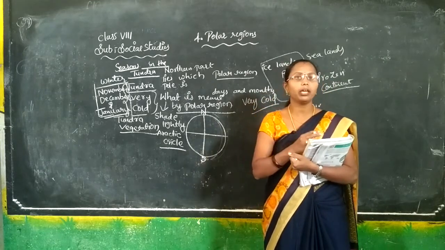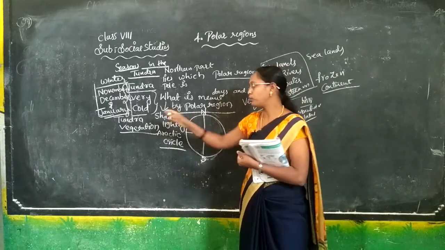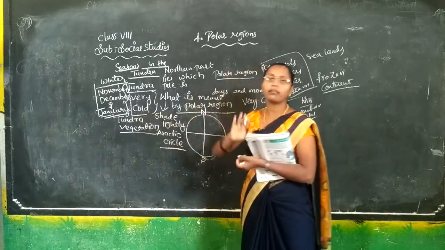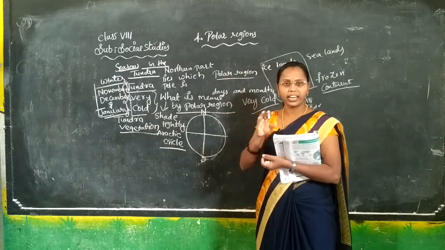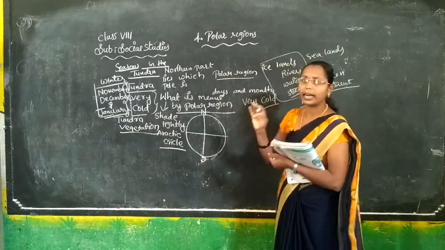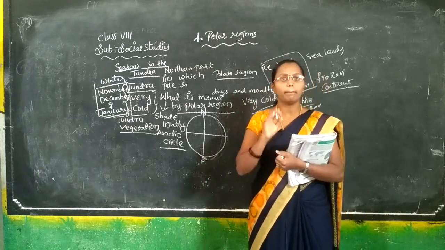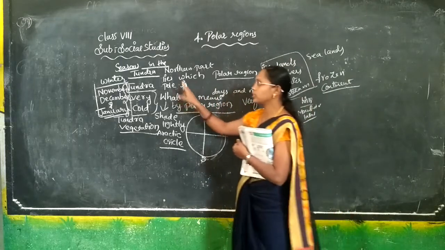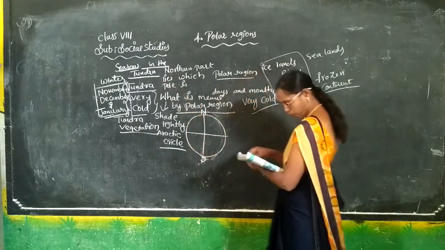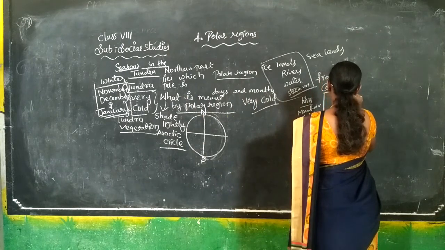The sunset will not come. Suppose the sunset comes next, up to this January month, they will be totally shading the light. It will be a totally very cold place. This is the seasons tundra. And next we are knowing about the summer season.